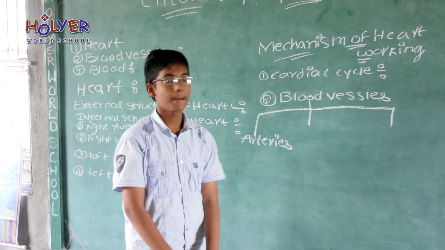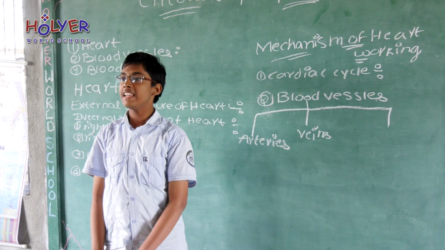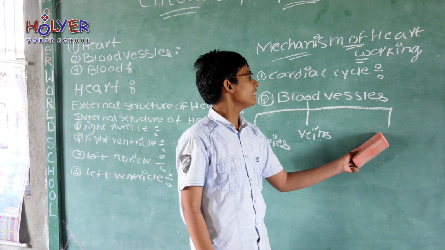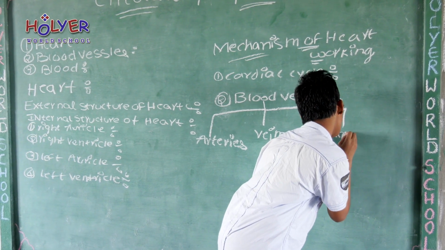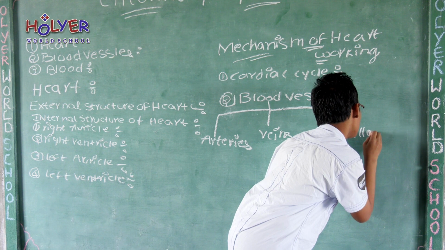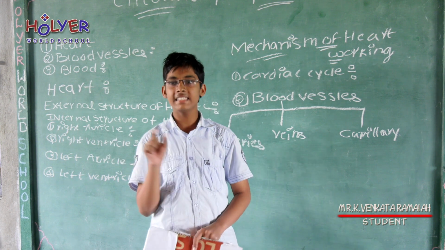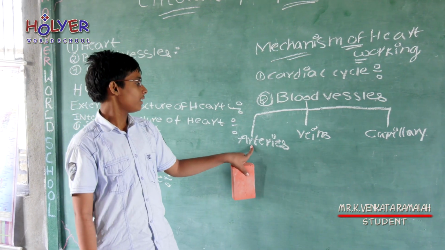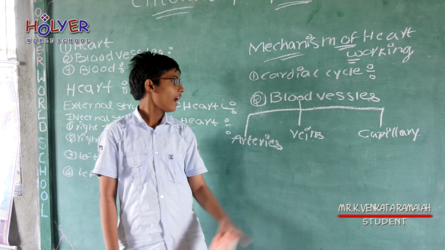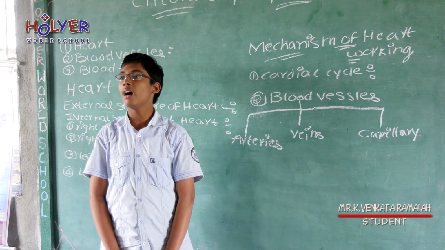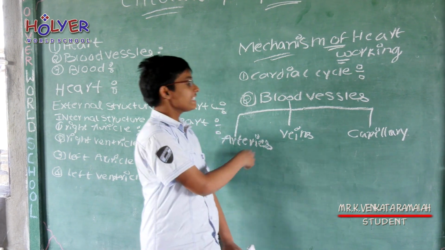Second one is veins. They contain valves and they are less rigid vessels. Third one is capillaries. Capillaries have single cell thickness. The artery's function is to carry the blood from the heart to body parts, and veins' function is to carry the blood from the body parts to heart, and capillaries' function is to interlink the arteries and veins.